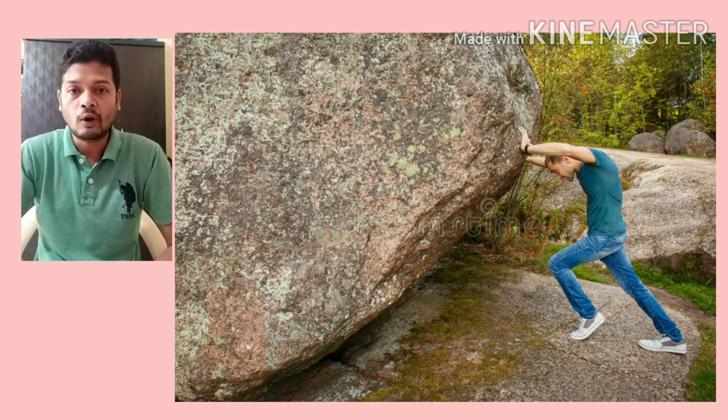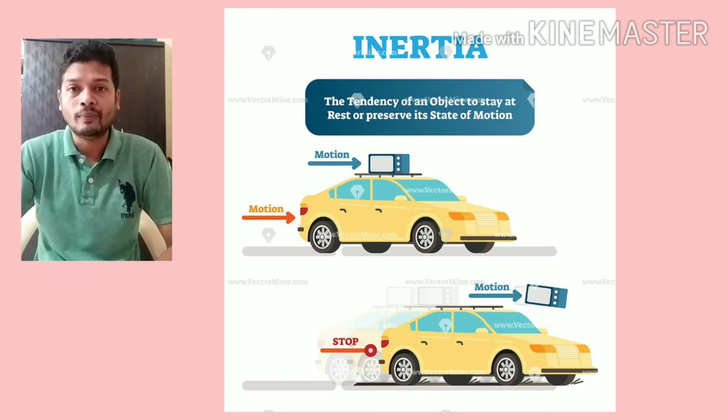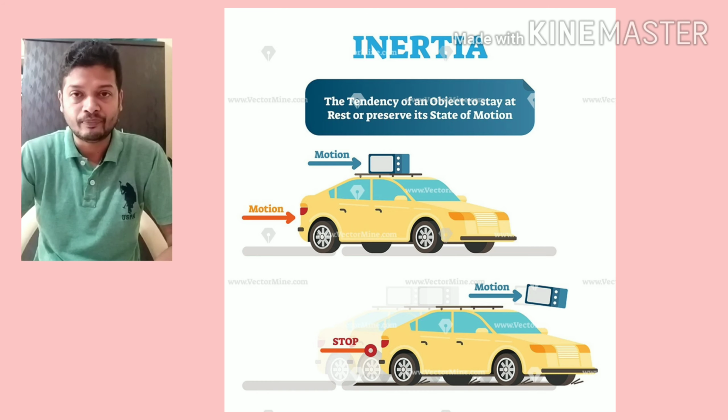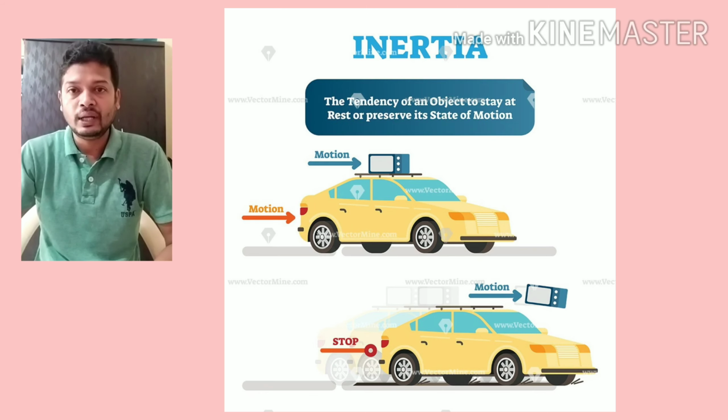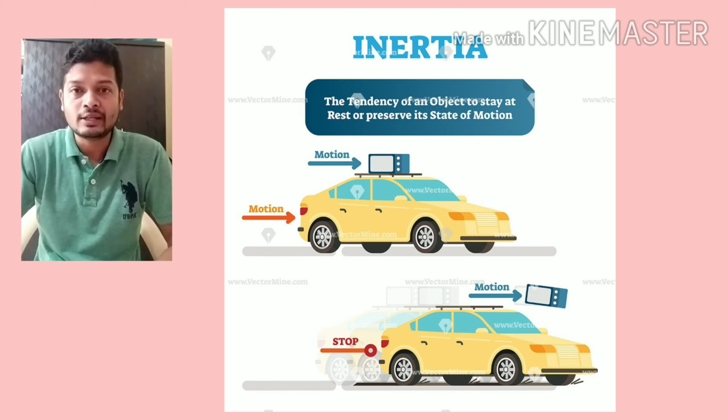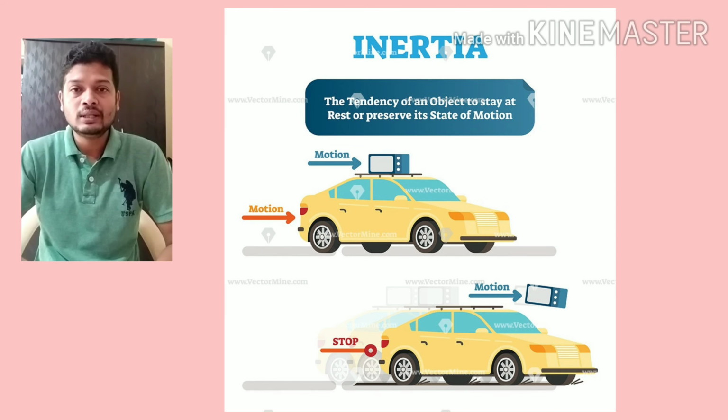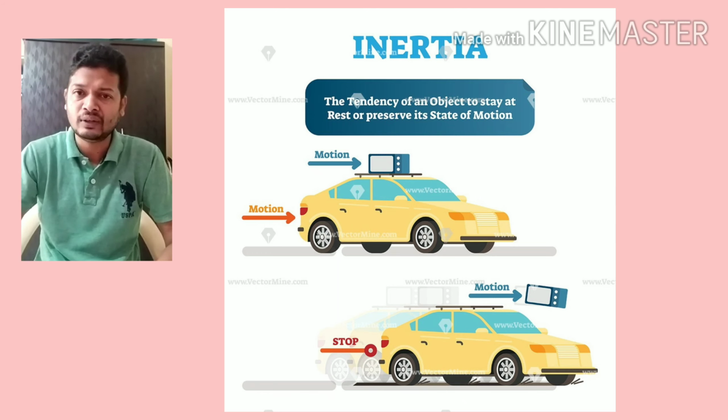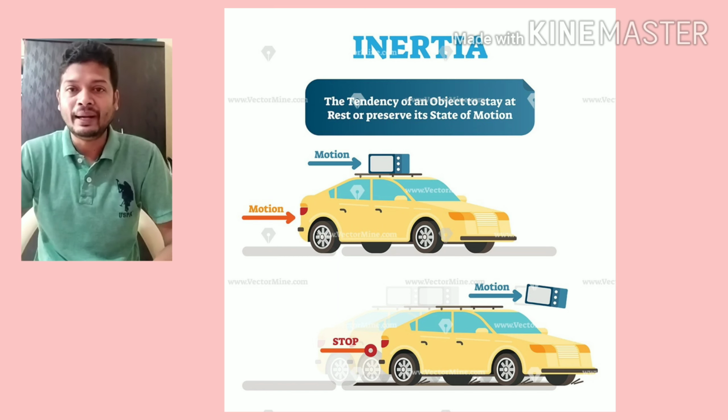Next is inertia of motion. That means if the object is moving, it tends to keep moving. Example: you are sitting in a bus and the bus is moving. What happens when the driver suddenly applies the brake? You will see that the front portion of your body goes forward. You might have experienced this when traveling in a bus, and even on a bike, you bend forward when the brake is suddenly applied.